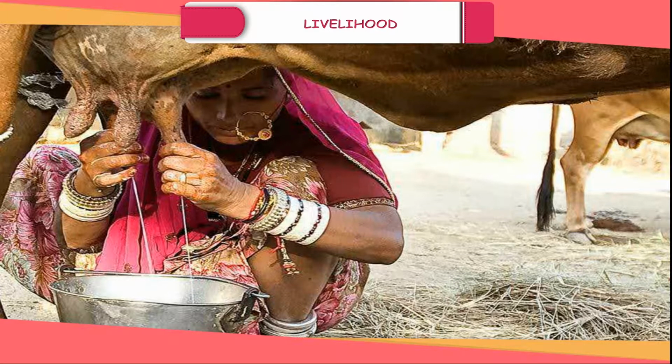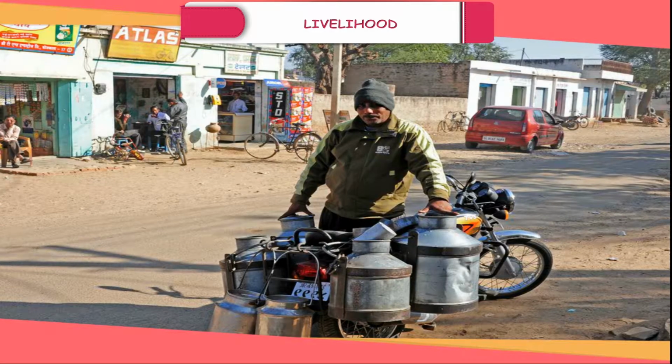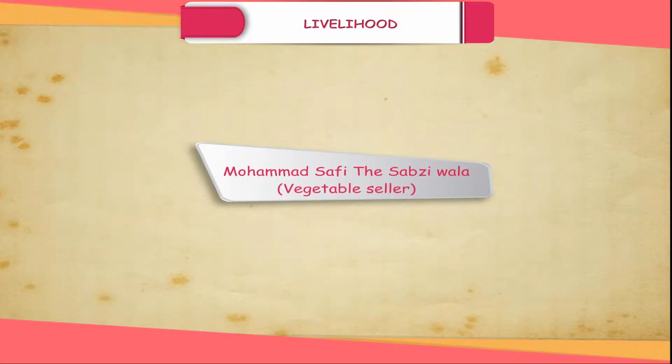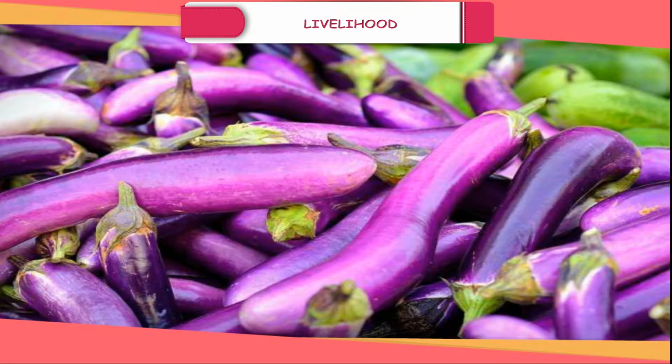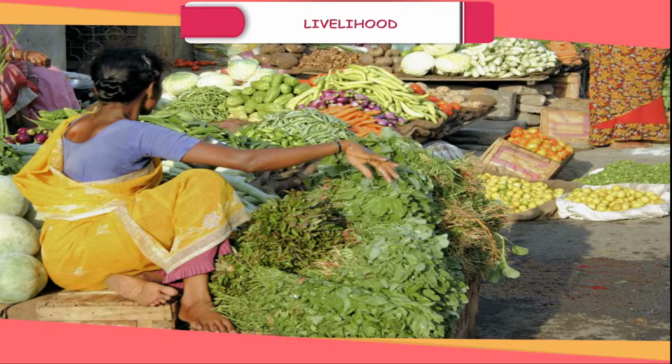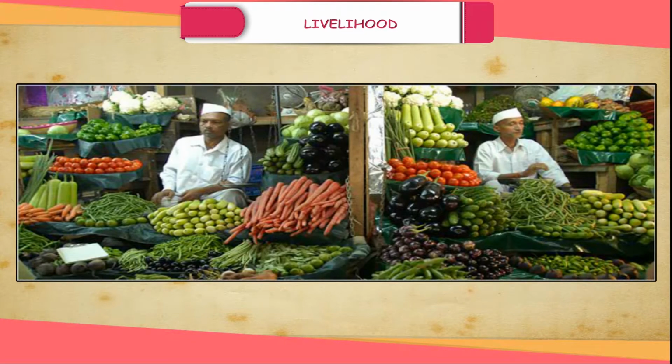All the members of his family help him in the related work. Like him, many others earn their livelihood through milkmanship. Mohammad Safi, the sabzi village seller. Mohammad Safi is popularly known as Safi Chacha in his village. He brings fresh vegetables like spinach, onion, potato, brinjal, gourd, bitter gourd, coriander leaves and many seasonal vegetables from the big sabzi mandi, village market and sells door to door. In this way he earns his livelihood and provides financial support to his family.